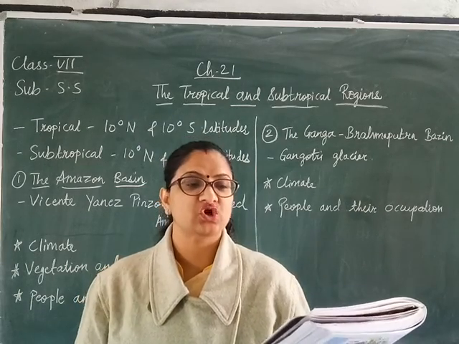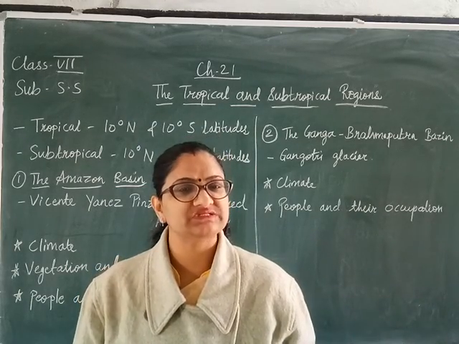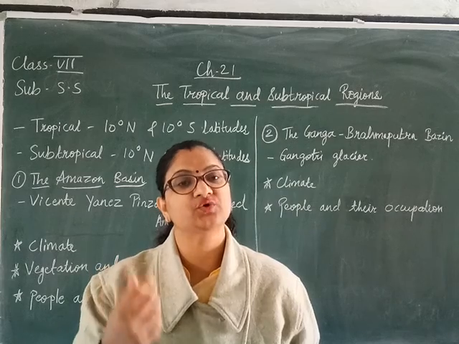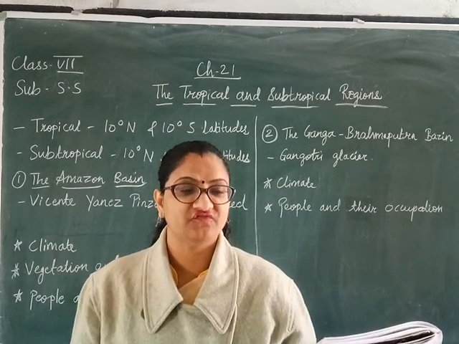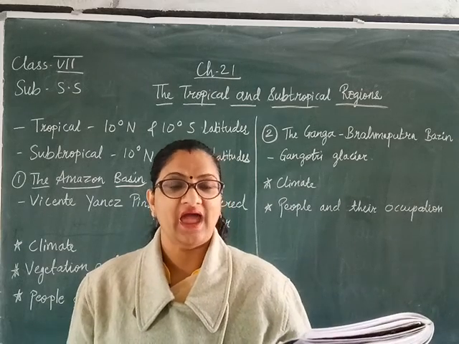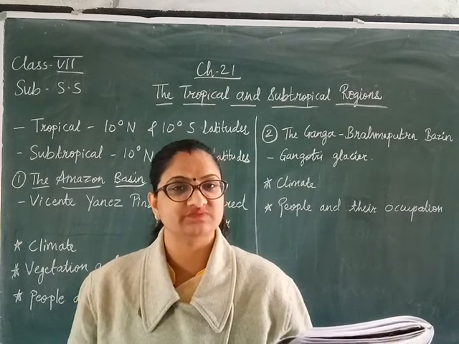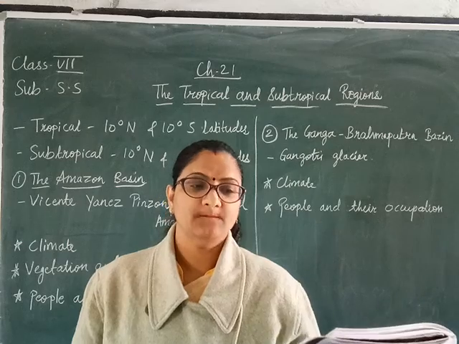The main cash crops over here are, cash crop means what? Where you sell it in the market, you get money for that. Okay, that is called cash crops. So they are coffee, sugarcane, cocoa and maize. So these are the cash crops that are produced in the Amazon basin.